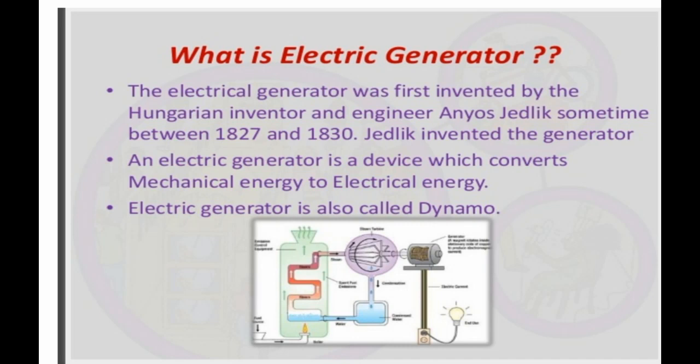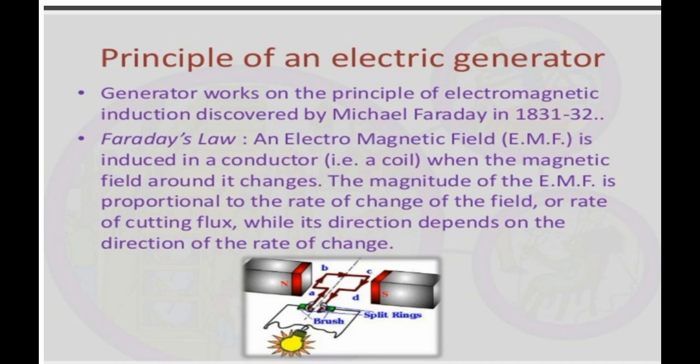The principle of working of an electric generator is that it works on the principle of electromagnetic induction. That is, when a coil rotates in a uniform magnetic field, a current is induced in it. In other words, mechanical energy is used to rotate a conductor in a magnetic field to produce electricity. So it is based upon the principle of electromagnetic induction.